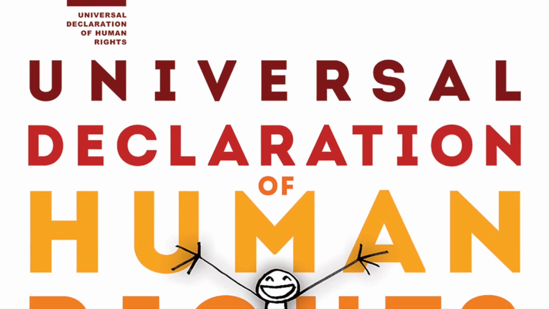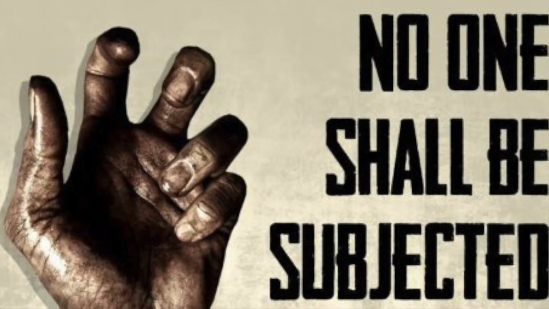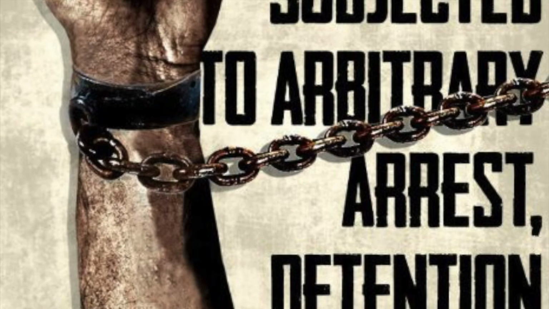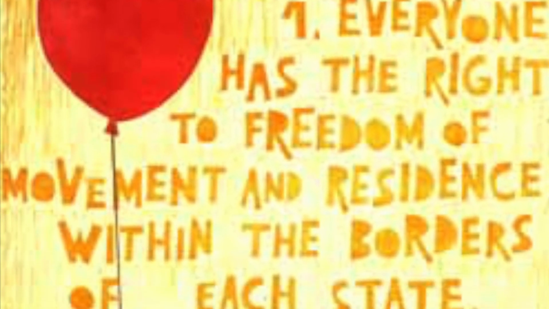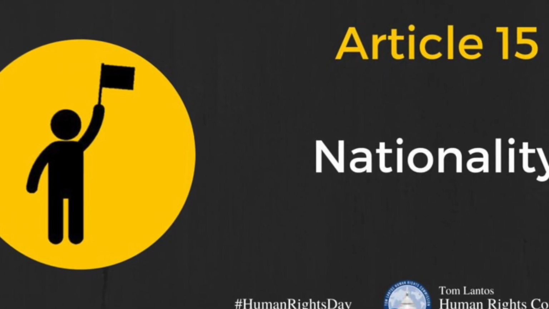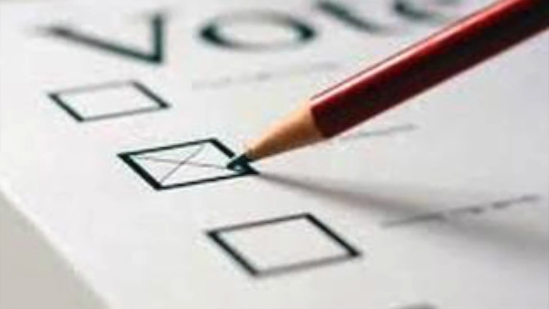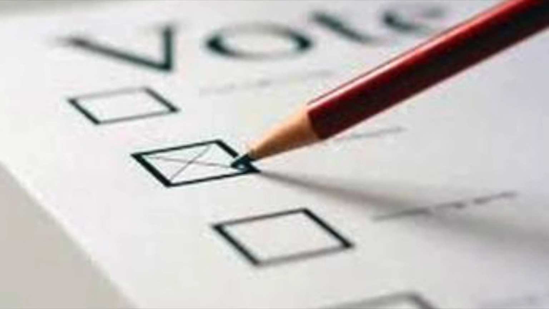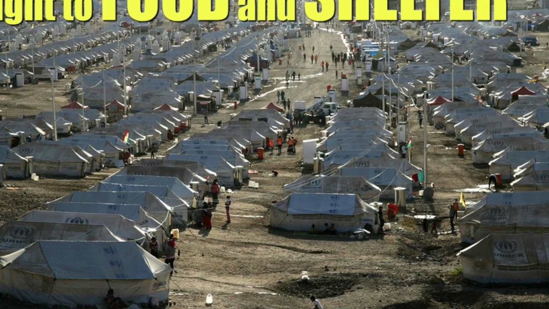This period of time violated some human rights. Among these violated articles, we can find Article 9, freedom from arbitrary arrest and exile. Article 10, the right to a fair public hearing. Article 13, freedom to move in and out of the country. Article 15, right to nationality and the freedom to change it. Article 17, right to own property. Article 21, right to participate in government and in free elections. And Article 25, right to an adequate living standard.